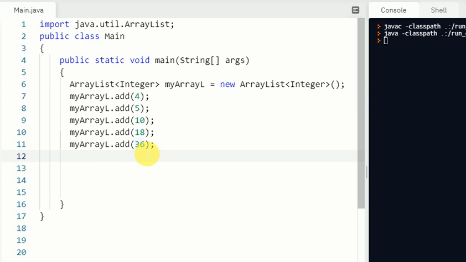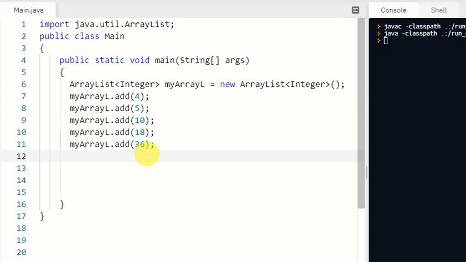As we did not mention any index number, we can add as many values as we want in the ArrayList, because it is resizable. So there is no limit that we cannot add more than that. Just keep on using this add method and keep on adding values into your ArrayList. Remember, in an ArrayList we use the add method. We don't traverse it by using a for loop or simply going through indexes. So this is the way we can add values in an ArrayList.